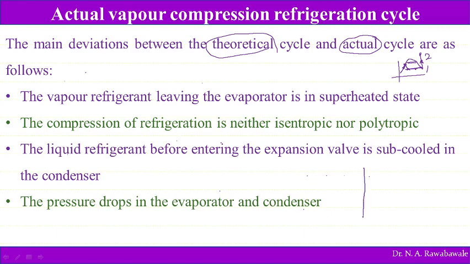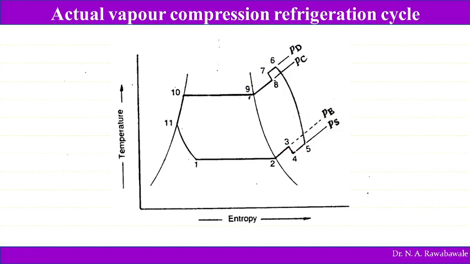See, this is the condensation process, and this is, say, evaporation. We assume constant pressure processes, but actually in this case the pressure falls, and in this case also the pressure is going to fall. So this is the actual difference between the actual vapor compression refrigeration cycle and the theoretical one that we see in detail. Now let us consider this diagram.